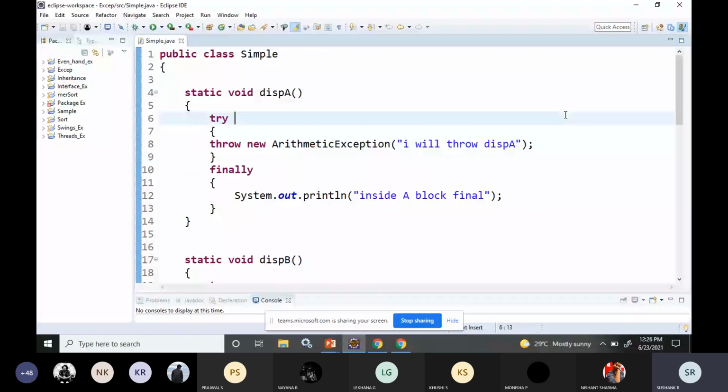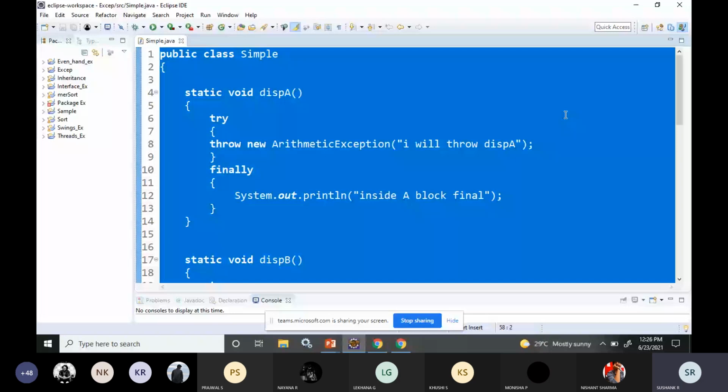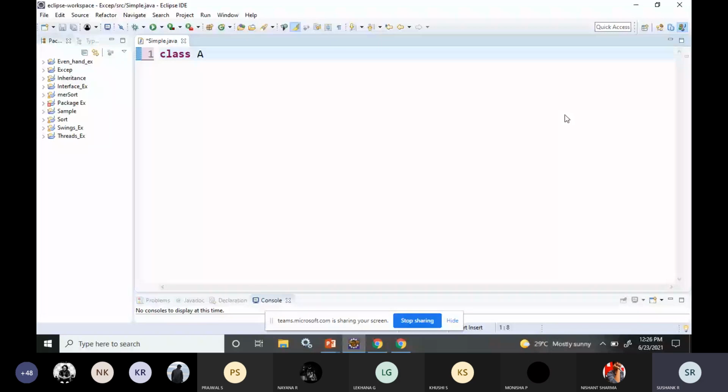So the first thing is how to create our own exception subclasses. If I want to create my own exception, I will write a class. I will write a class called A, and for this class I want to create my own exception, so I'll use the keyword extends Exception.